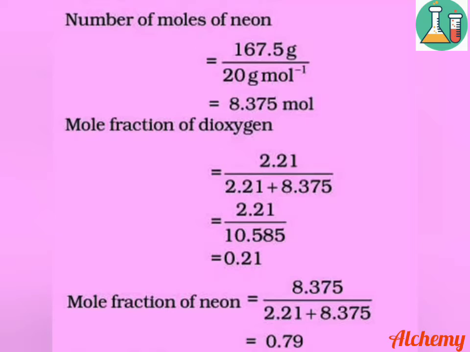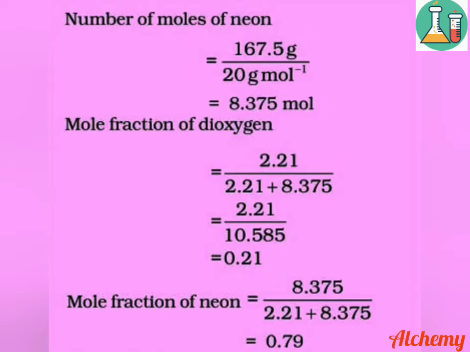Next we should find the mole fraction of dioxygen and neon. Mole fraction of dioxygen is given by the number of moles of dioxygen divided by the total number of moles, that is the number of moles of dioxygen plus the number of moles of neon, that is 2.21 divided by 2.21 plus 8.375, and the answer is 0.21.